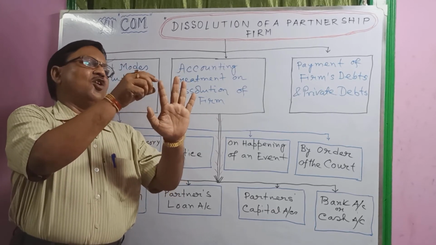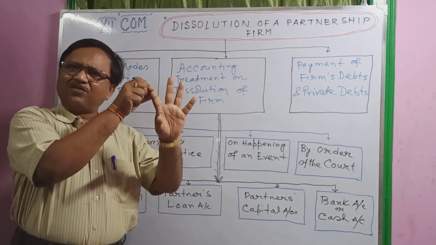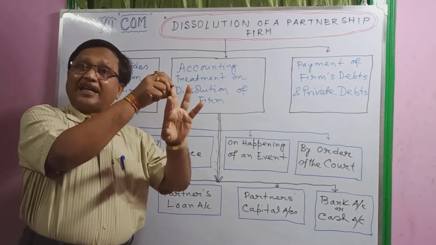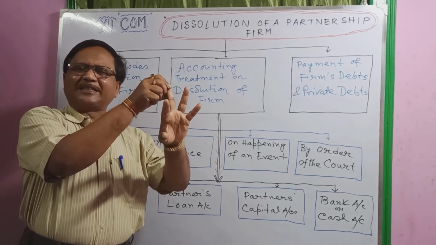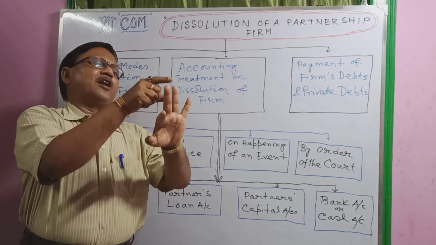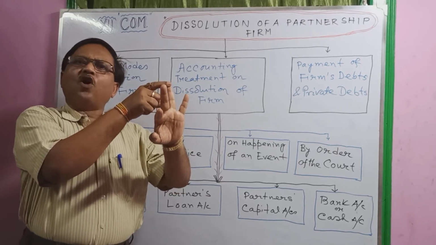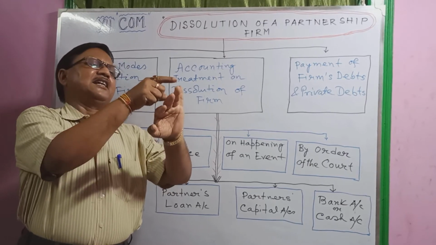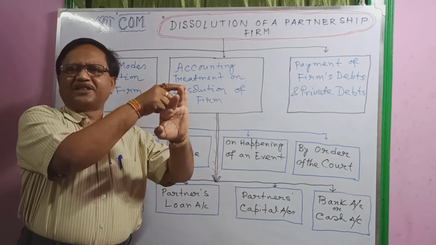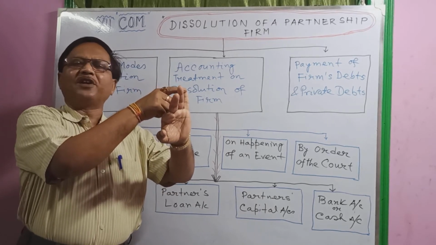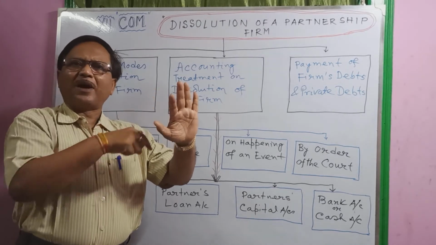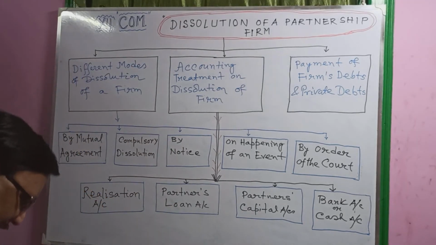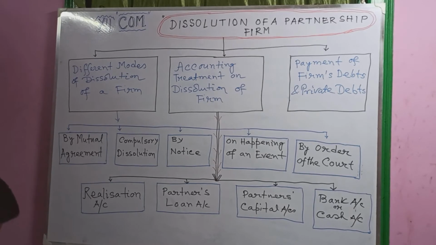Next, all current liabilities are transferred to the realization account. Third, assets realized, sold, or taken over by any partner are recorded, and any liabilities paid or taken over by any partner are recorded. Last, the profit or loss on realization account is transferred to all partners' capital accounts in their old ratio.